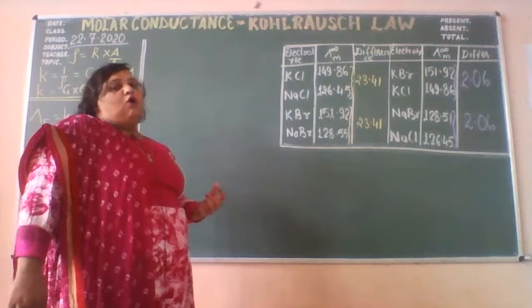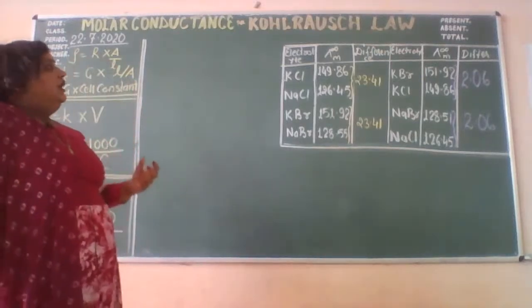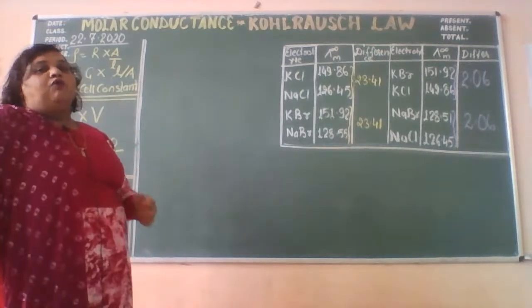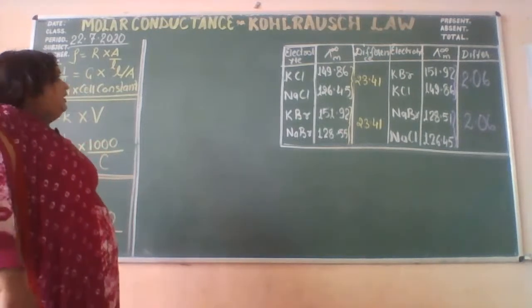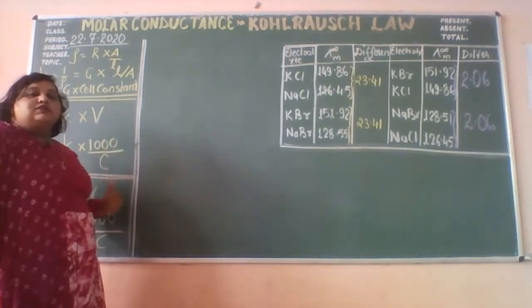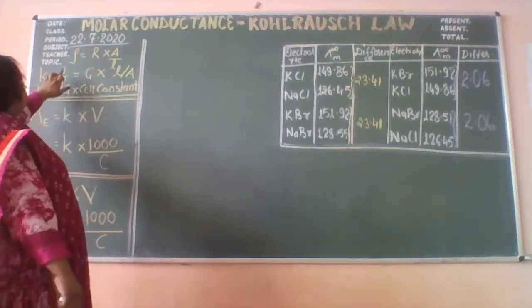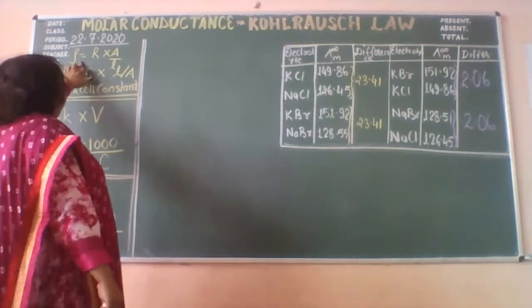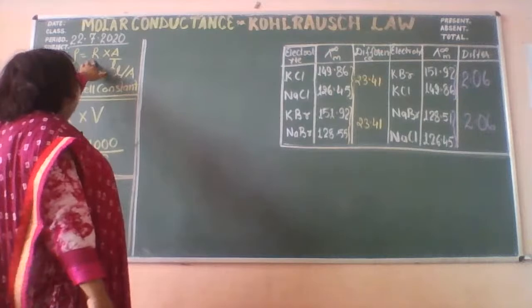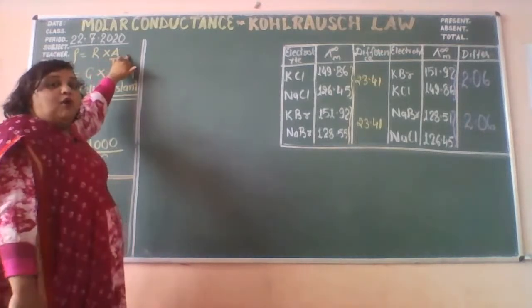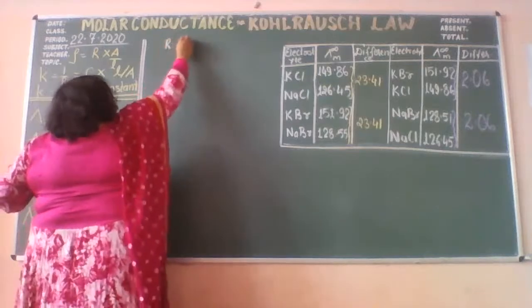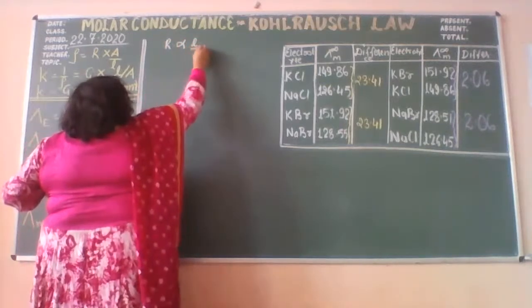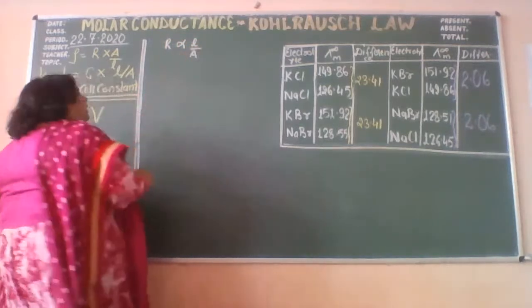In the case of electrolytic cell, it is the area of cross section of the electrodes, right? These are the basic concepts, and on the basis of this, we have derived this formula: R is proportional to L upon A. I'm just reminding it. R was proportional to L upon A.